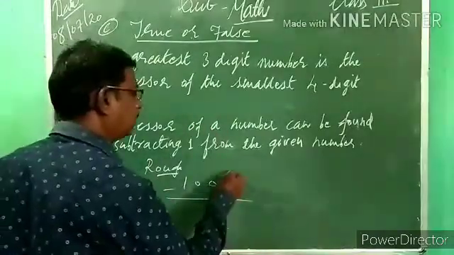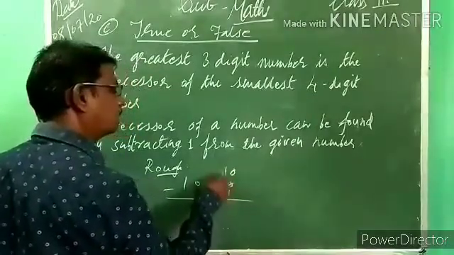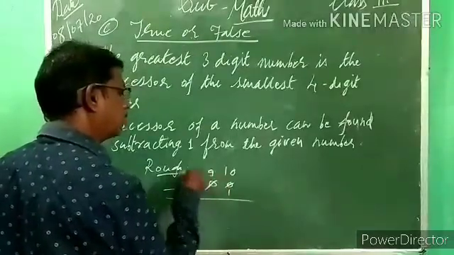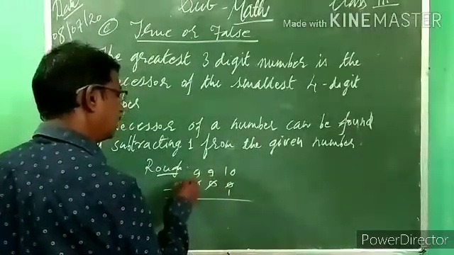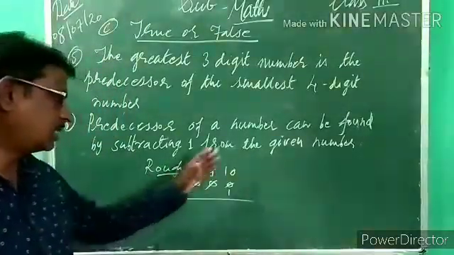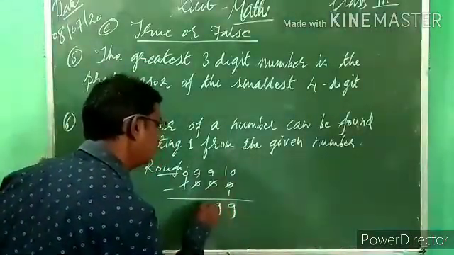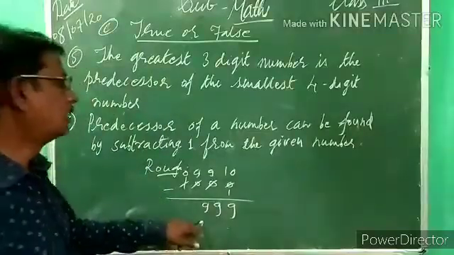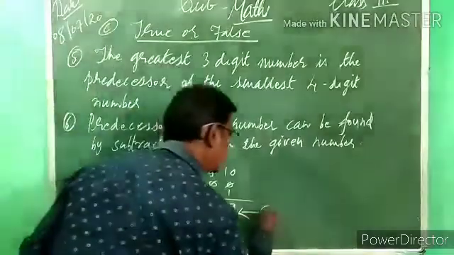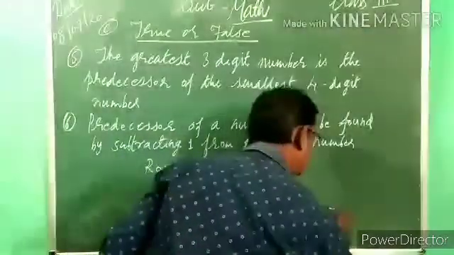So borrow 1 from here. Write this 0 as it is. Borrow 1 from here, now it becomes 10. Cut this one, and before 0 we have to take 9. Here also 0, that's why 9. And before 1 we place 0. Now do minus. 10 minus 1, 9. Here 9, 9. And 0 means no value. So 999, and 999 is the greatest 3-digit number.